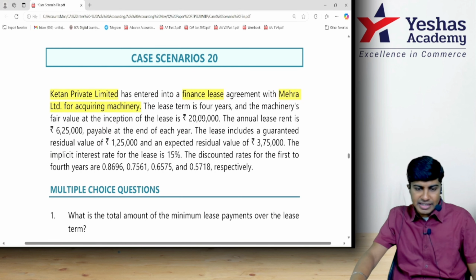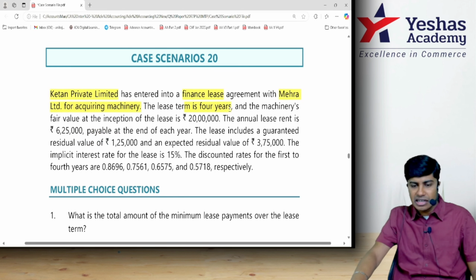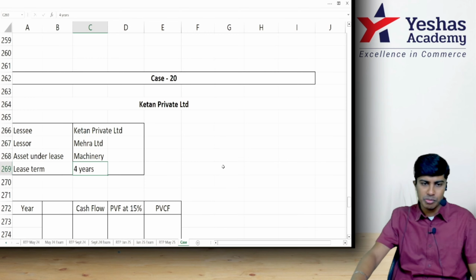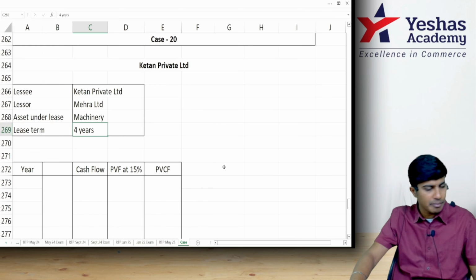And the asset under lease is a machine. Lease term is 4 years. So I would write asset under lease is machine and lease term is 4 years. Whatever information they've given, I've basically made a note of the same.